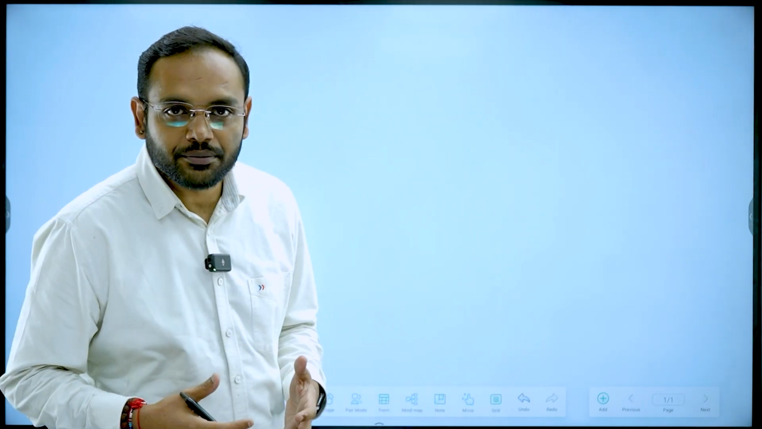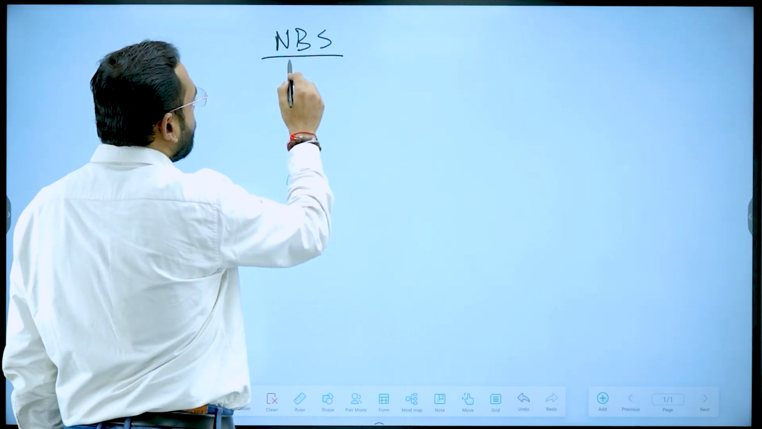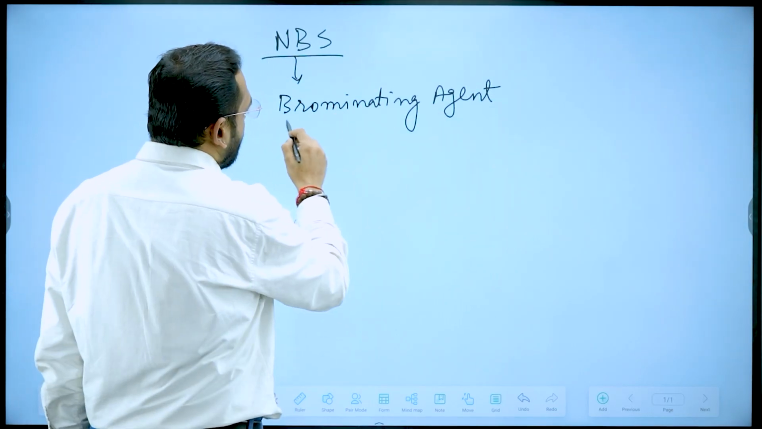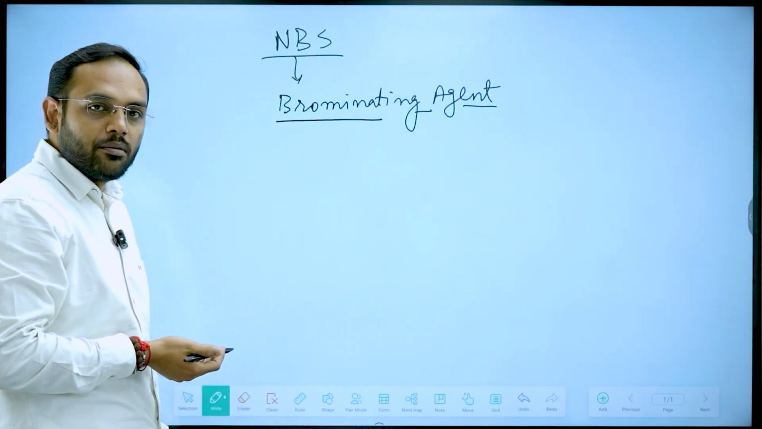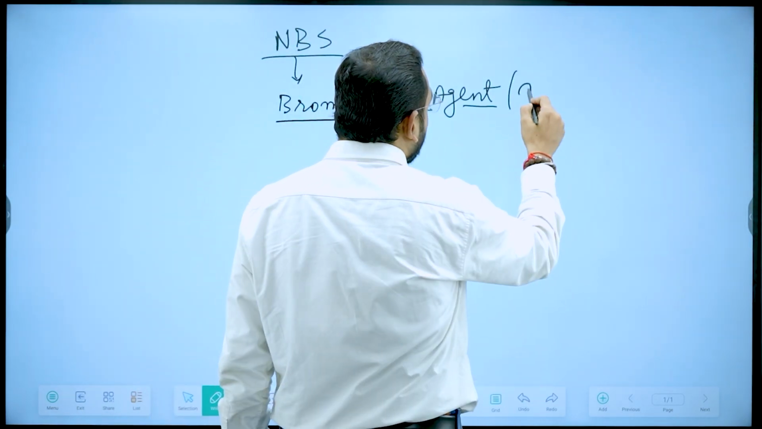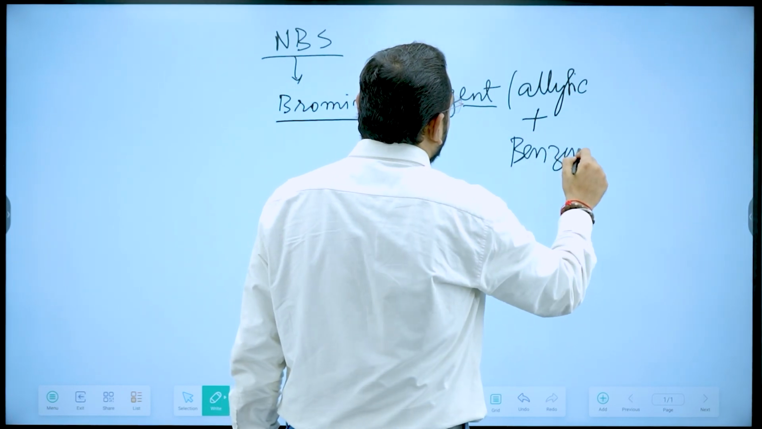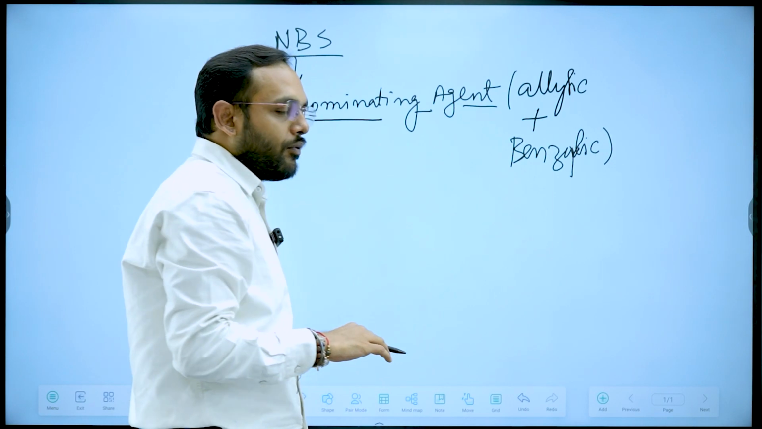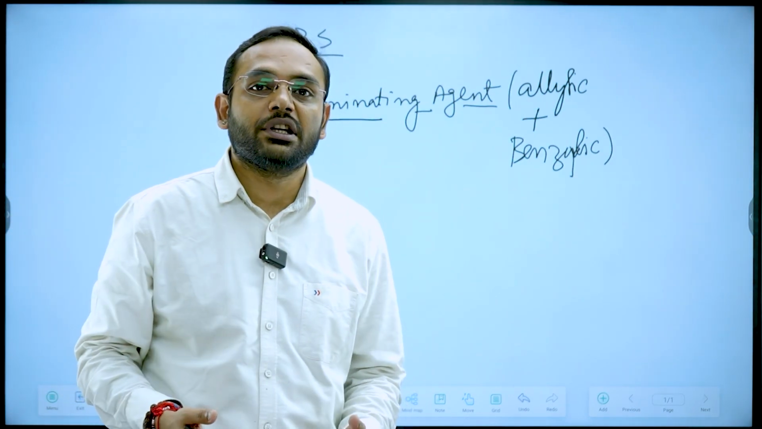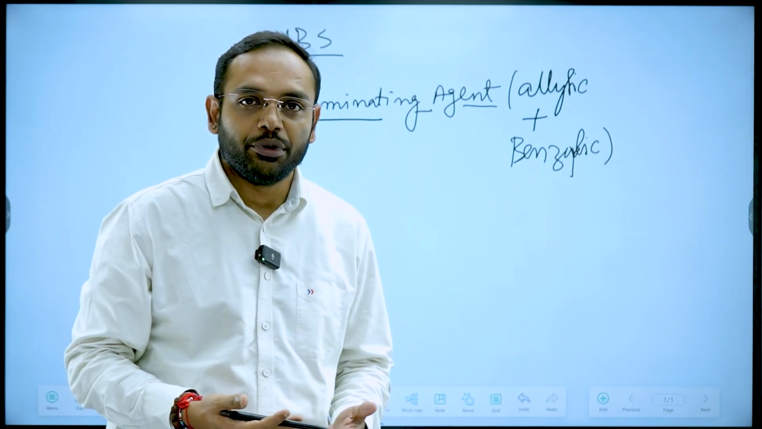When I'm talking about NBS, N-bromosuccinamide, its major function is as a brominating reagent, and it is famous for bromination of the allylic and benzylic position. While studying NBS, we will first focus on how NBS is prepared, why only allylic and benzylic positions are brominated and not other positions, and how it is used as a brominating agent.